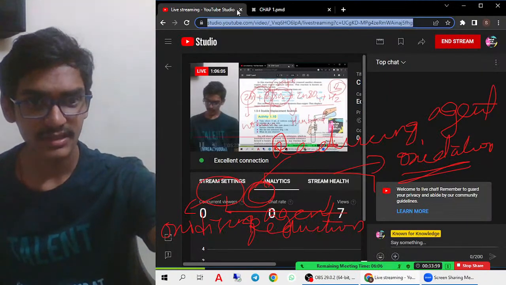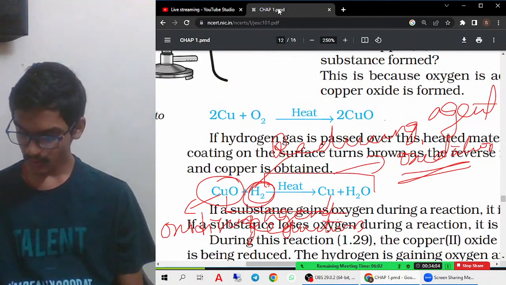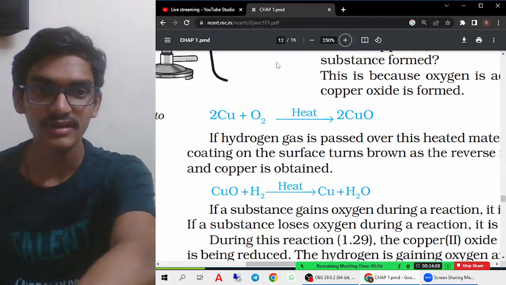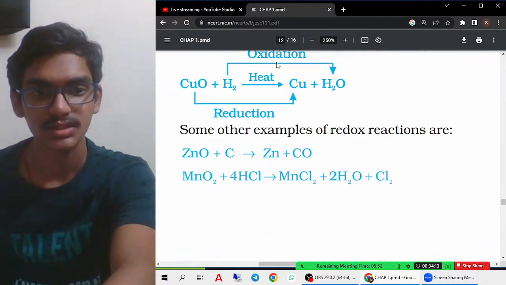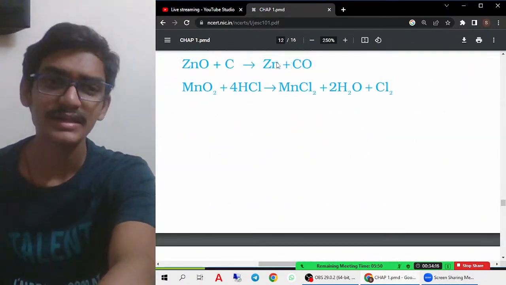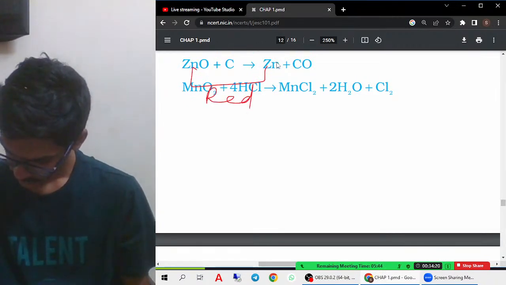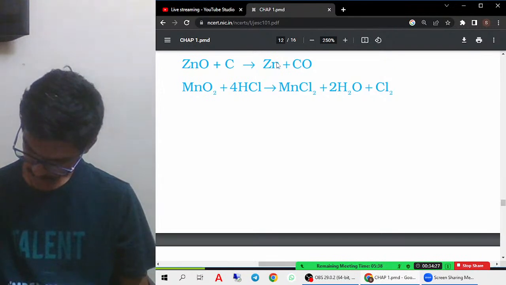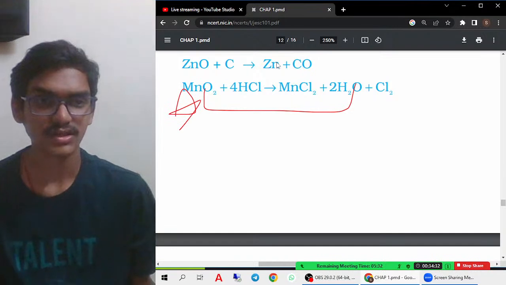In this kind of reaction wherein both reduction and oxidation are happening, they are called redox reactions. The kind of reactions wherein both oxidation and reduction are happening is an example of a redox reaction. Okay, let's try to do this example also: reduction, oxidation, reducing agent, oxidizing agent. This one also. So this is a different reaction.